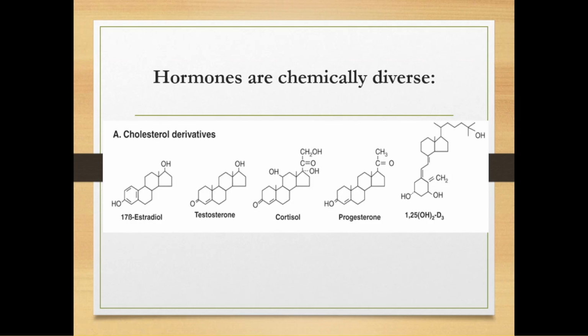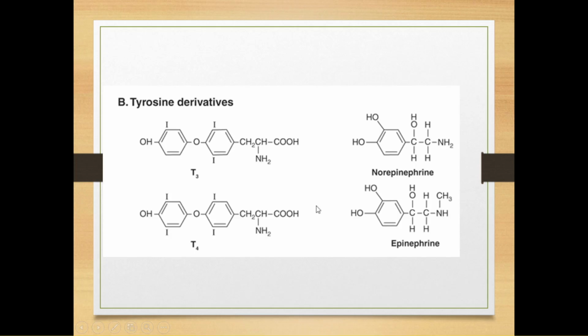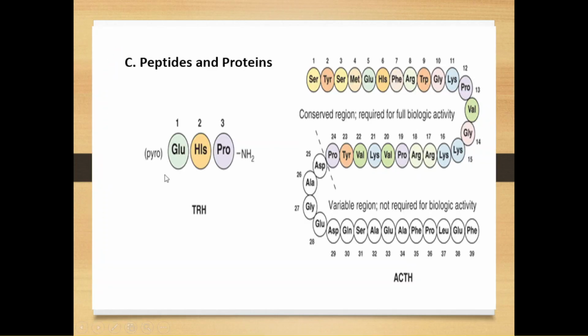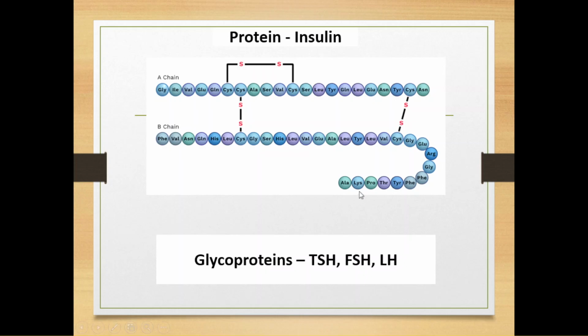As we can see here in the structure, these are the hormones which are derived from cholesterol, or these are steroid derivatives. And these are the hormones which are derived from the amino acid known as tyrosine, so they are amino acid derivatives. And this TRH is a peptide hormone, 3 amino acids are here, this is a tripeptide hormone, and this ACTH is a polypeptide hormone made up of 39 amino acids. Similarly, this insulin is a protein hormone made up of 2 polypeptide chains, and these TSH, FSH, and LH are glycoproteins having sugar residues in them.